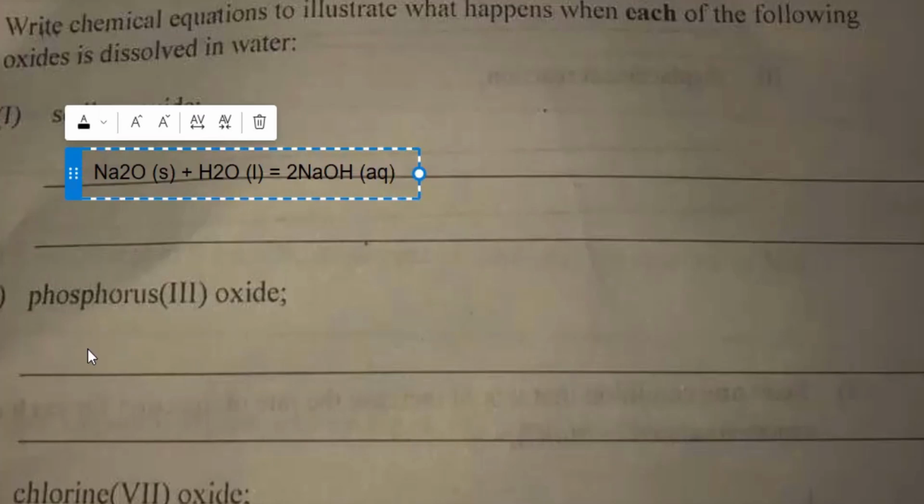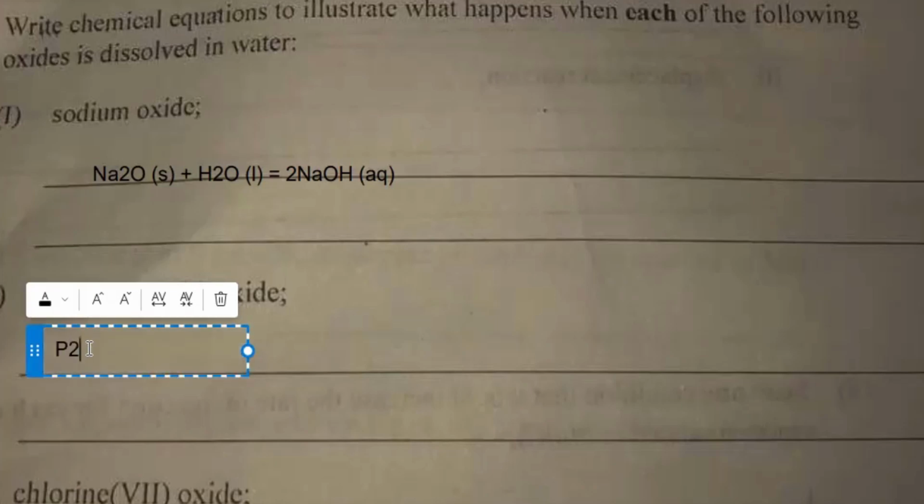Phosphorus 3 oxide, that's P2O3. I'm not sure of the state symbol of phosphorus 3 oxide, so I'll leave it, so I don't mislead you, right? I think it's gaseous. Can you help me find out? Plus H2O, giving me what? H3PO3, right? That is trioxophosphate 4 acid. Now, is this balanced? No. So this would be what? 3, and this would be 2, right?